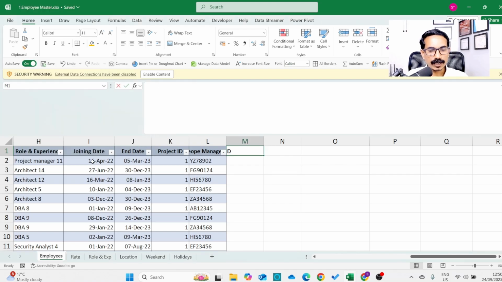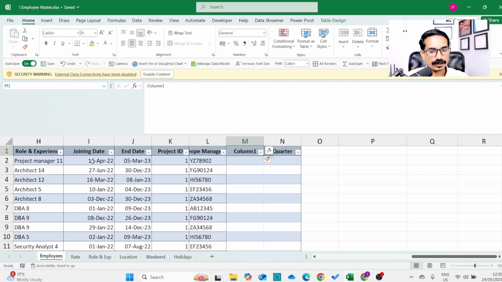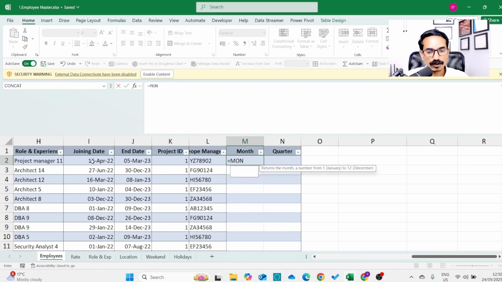If you want to find out how many people joined in the first quarter of 2023, you need a quarter column. For the quarter column, you first need to find out the month. You can use month inside a quarter formula, but let me show you how to find out the month first. So how do we solve this problem? First, I want to find out the month of this particular date. To find out the month, I will use the MONTH function, open bracket.